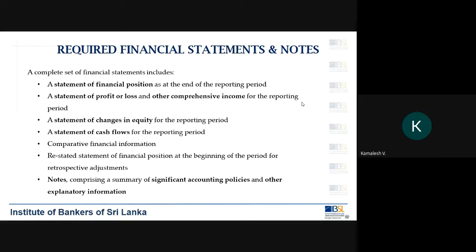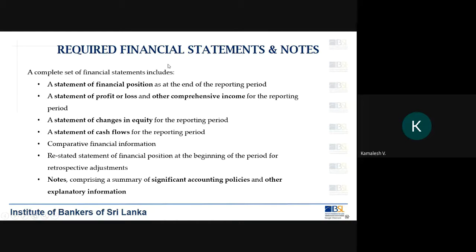Okay. So there are adjustments like that where you will have to go and adjust retrospectively. In such instances, you need to provide the restated statement of financial position. Right? As if I have corrected my financial position statement because of this error.